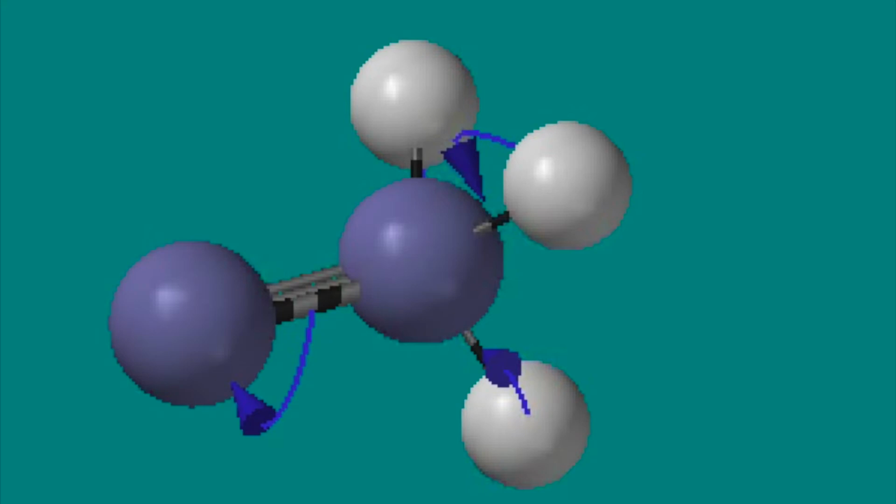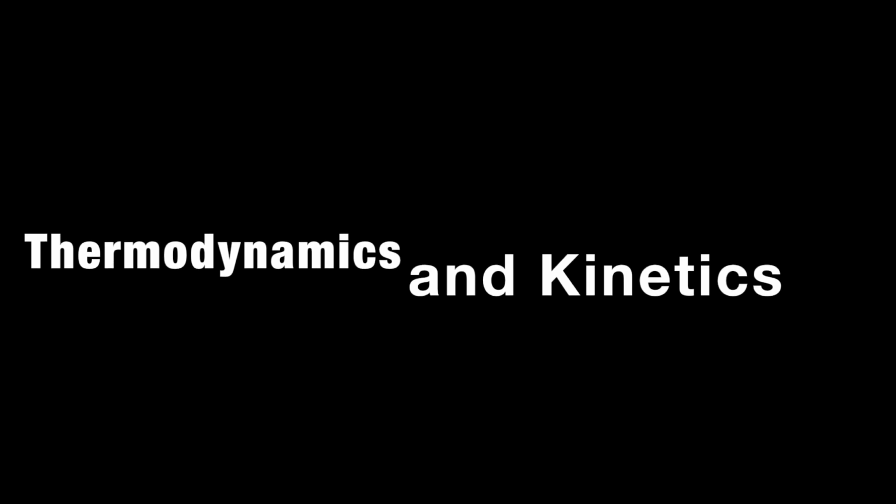Hammond's postulate tells us that, because the Haber process is exothermic, the transition state will resemble the reactants more closely than the products. The next section is the thermodynamics and kinetics of the reaction.